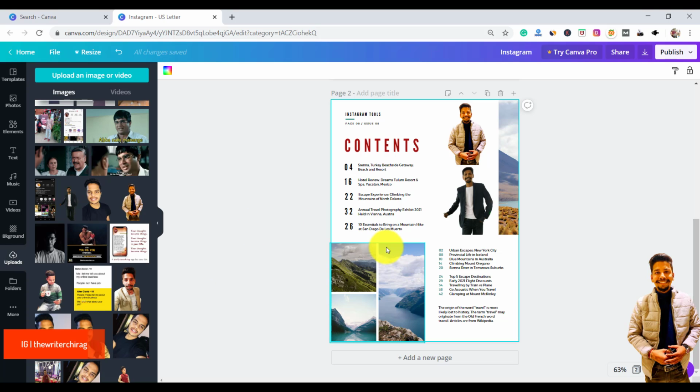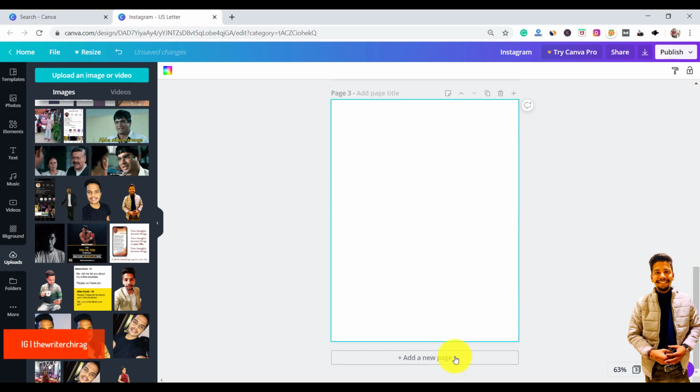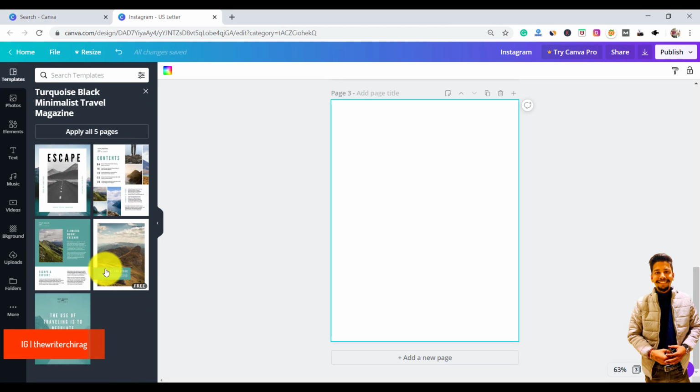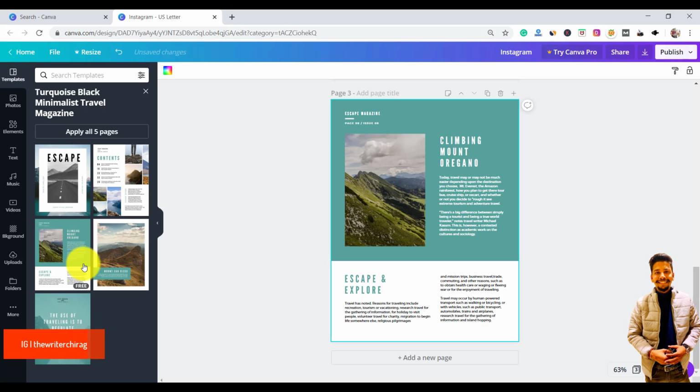So here the second page is complete, and right now after that you can add another page, and you have to go back to template and add the third page. Here you can show your first chapter, or what you want to express in your story, or the material that you want to give to your followers, to your audience. So you can simply do it here by adding your content and adding the picture.